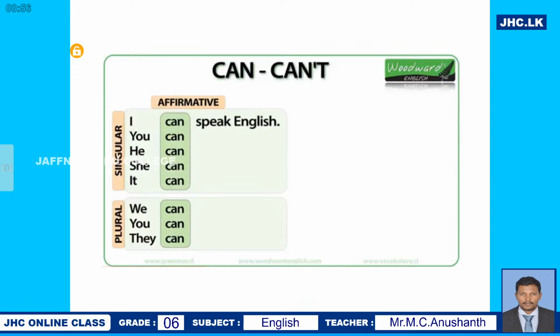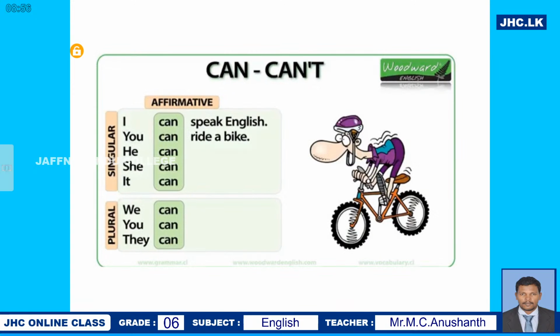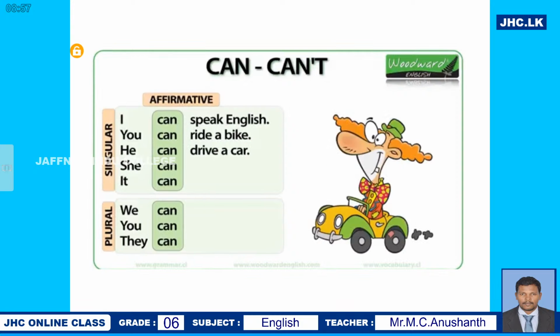The first sentence, I can speak English. Can. What comes after can? The verb, base verb. I can speak English. Right? And you can ride a bike. Second example, you can ride a bike. Ride a bike. Okay? You can ride a bike. And now the third sentence, he can drive a car.